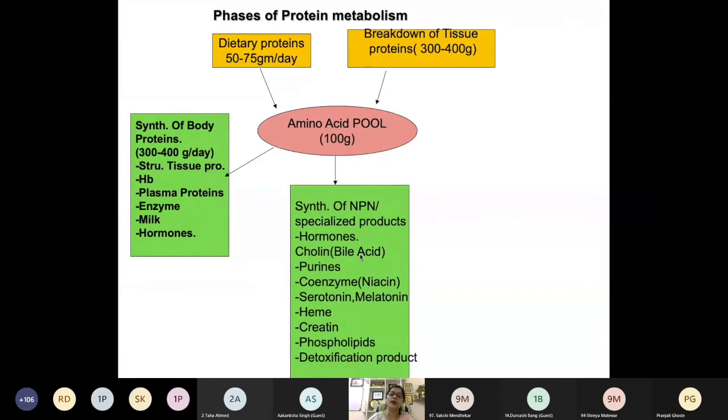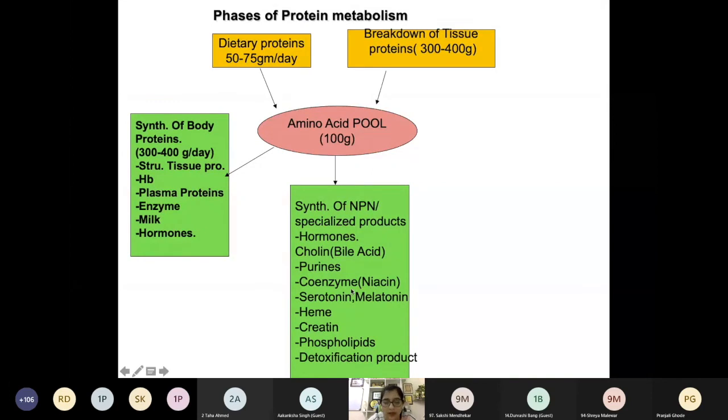That's why they are known as non-protein nitrogenous substances. So the majority of the amino acid pool contributes to the synthesis of body protein, which has amino acids built with peptide linkages, and these are specialized compounds which contain nitrogen but do not have the structural resemblance to a protein.